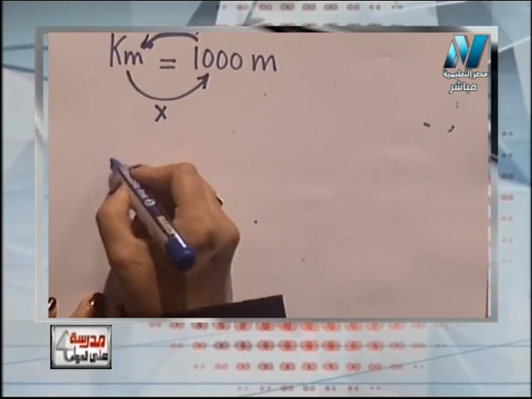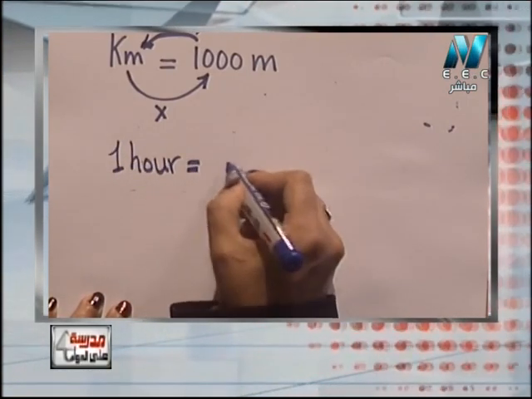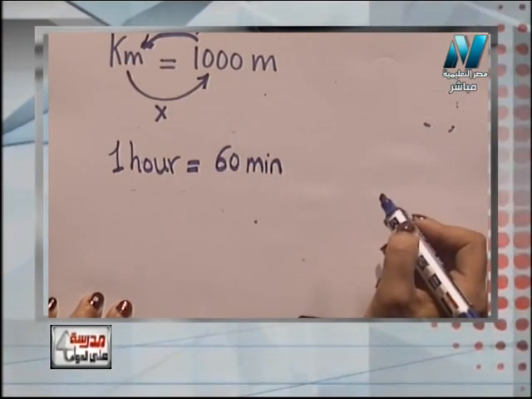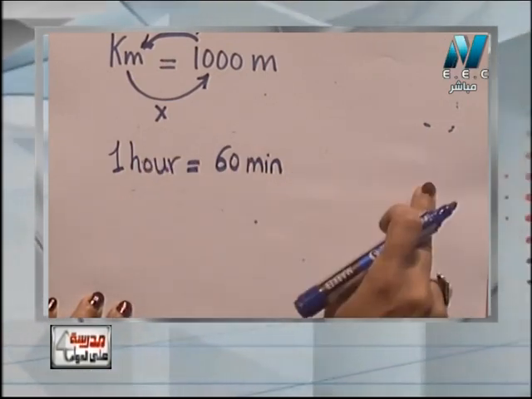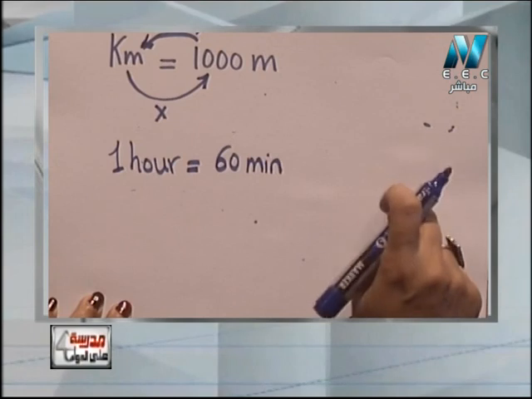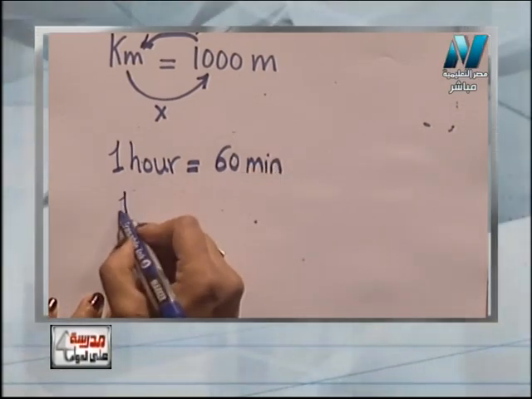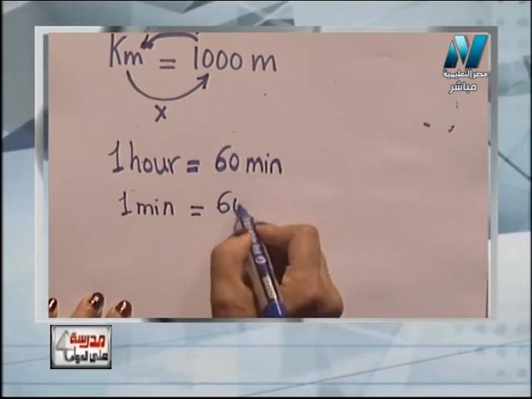Now the time: 1 hour equals 60 minutes. I need to convert it into second. There is no direct conversion from hour to second. We cannot jump from hour to second. We have to change to minutes first. 1 minute equals 60 seconds.